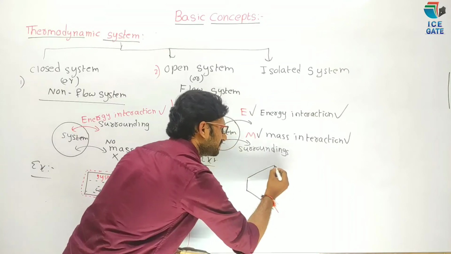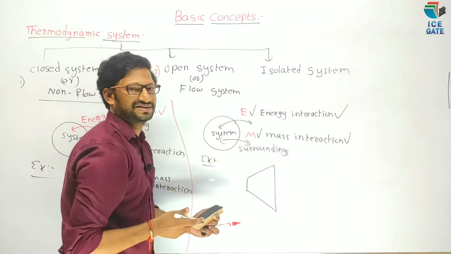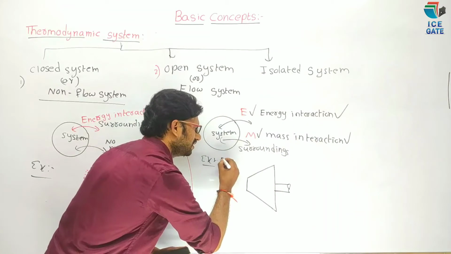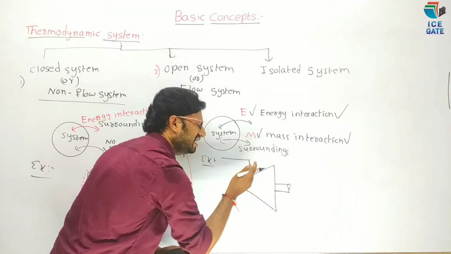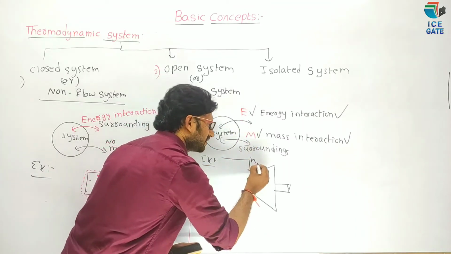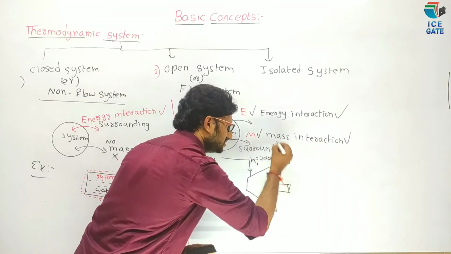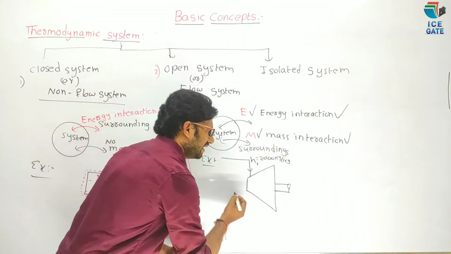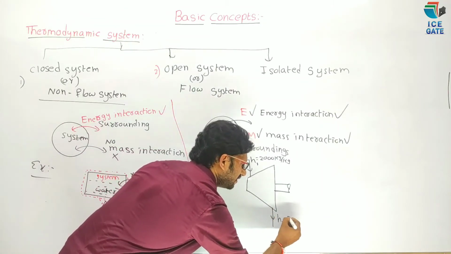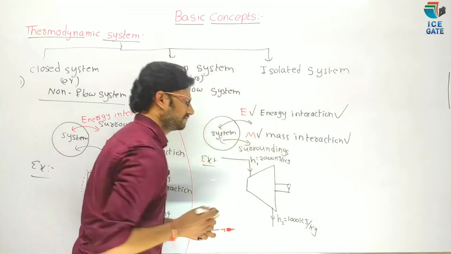Not only turbine, every practical mechanism almost comes under open system. See here. Now, the steam is coming with a high energy with an enthalpy of H1, for example, 2000 kilojoule per kg, and leaves with an enthalpy of H2, for example, 1000 kilojoule per kg.